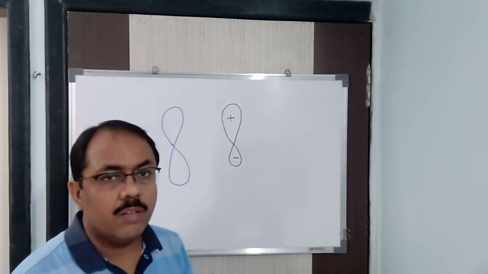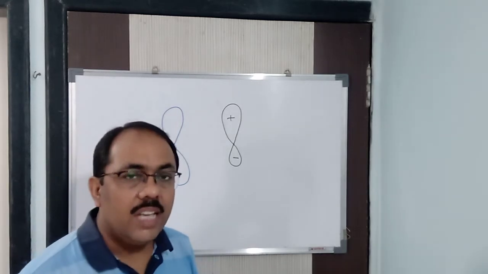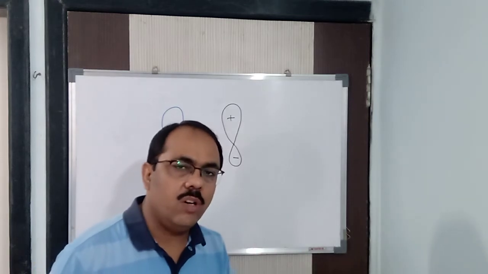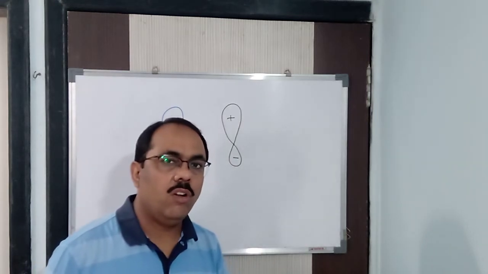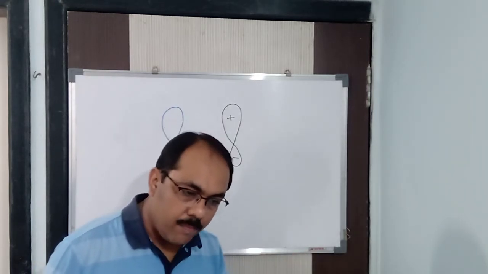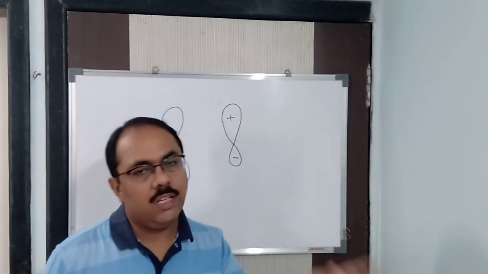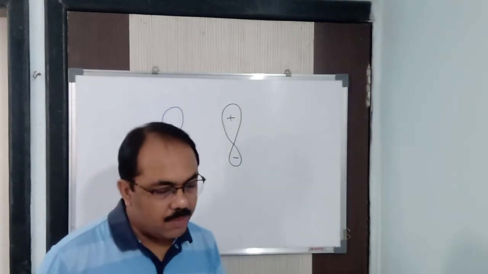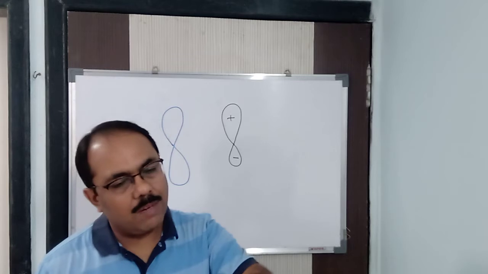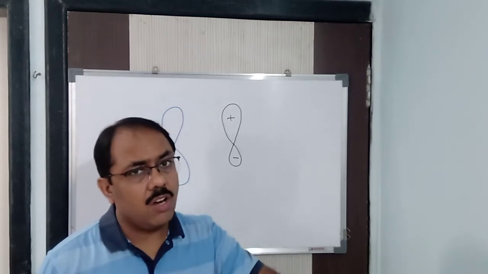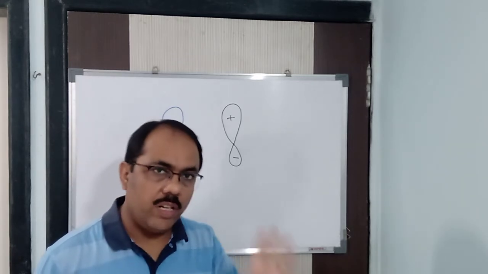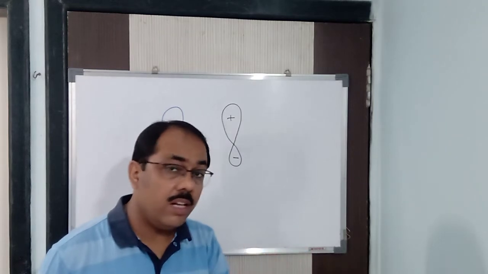When they come closer, energy is released, and this release of energy allows the electron to migrate or jump from the lower subshell to the higher subshell, from the inner subshell to the outermost subshell. For that reason, hybridization does not take place in isolated atoms. Remember, this is one of the conditions.